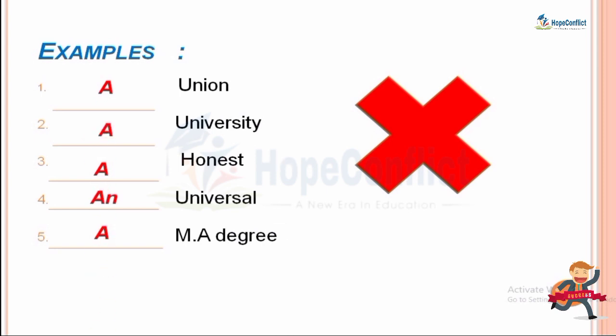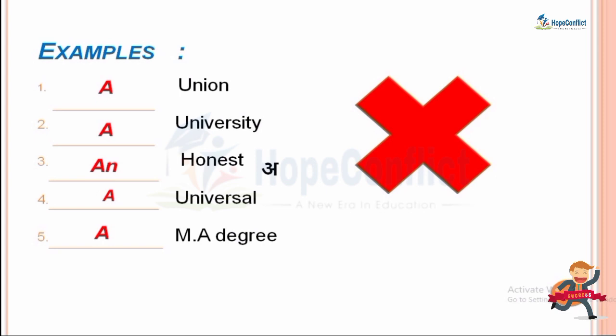Okay. In the third example, honest. Here it is not honest, it is onest. The H is silent here. So the sound which is coming from honest itself is o, onest. So what you are going to put here is an because this is your vowel sound. Another example, universal: in the same way, which sound of y has come? Y is your consonant, not your vowel. So you are going to put a.